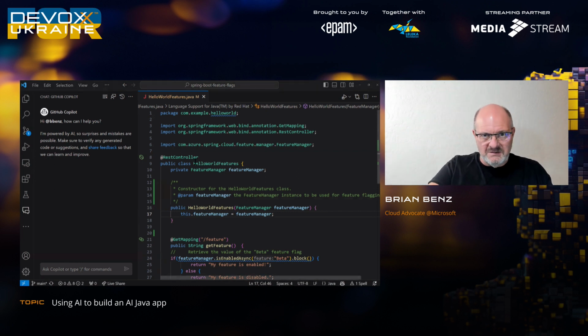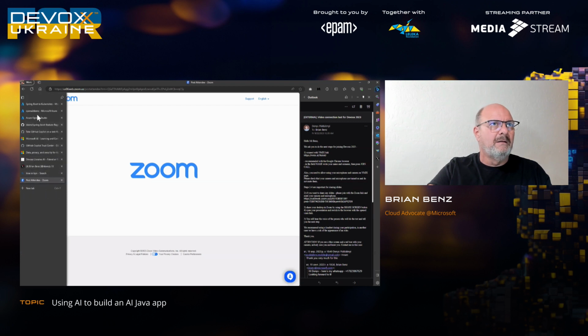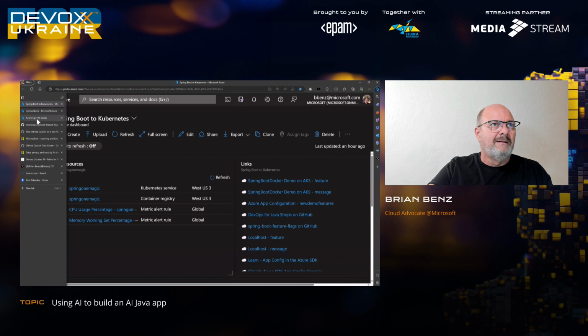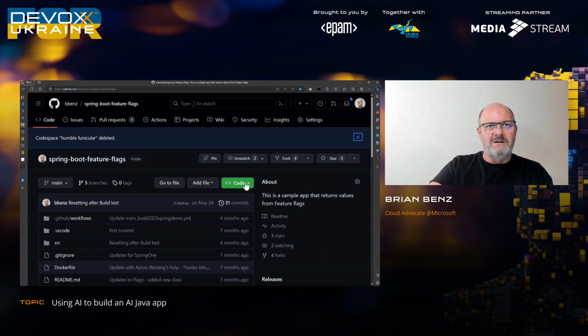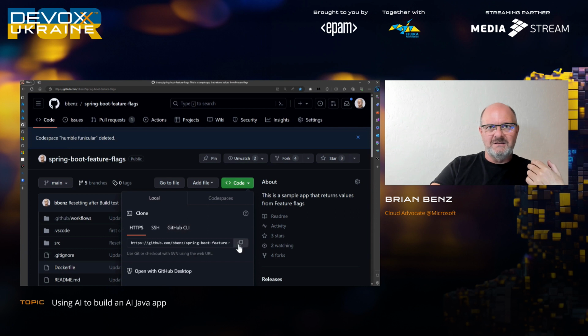So let's go to the browser quick. Nope, not Zoom. All right. Let's go to my, this is the code here. So those of you who've worked with GitHub, I'm assuming most of you have, you're familiar with this particular feature where you clone your code locally. And this is the way you have to do things when you're working with Visual Studio Code. You create a local clone, and then you open it up in Visual Studio Code, you start working with it.